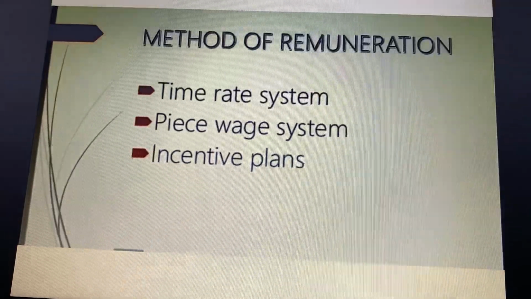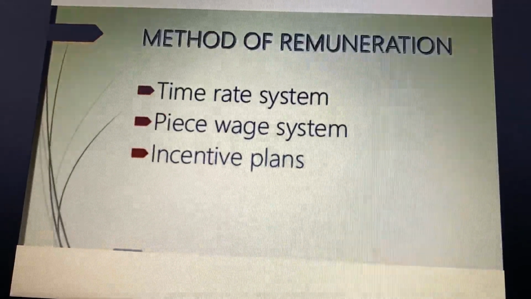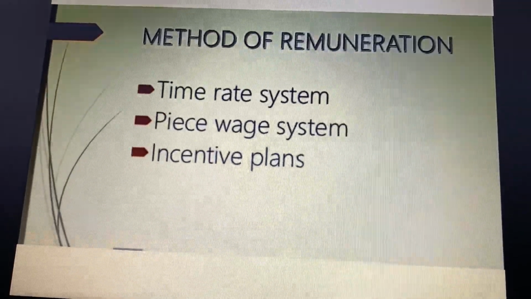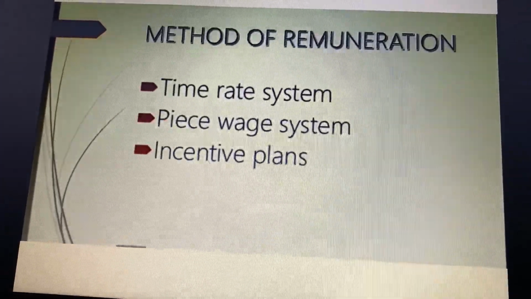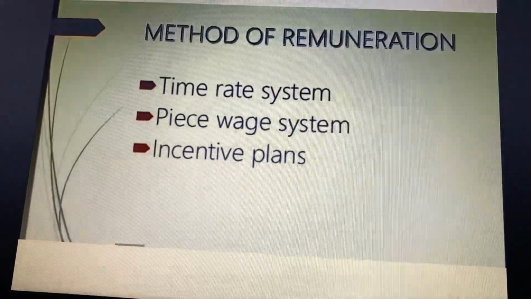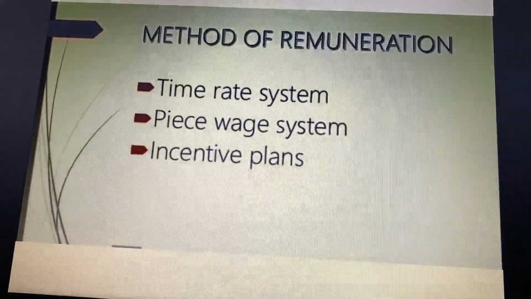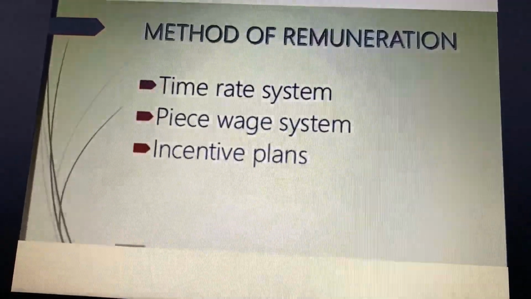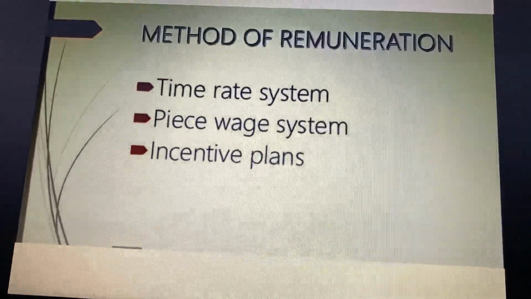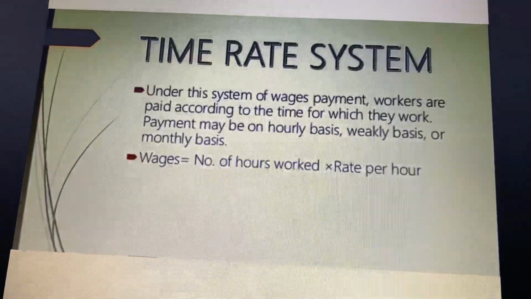Right? Second is the piece wage system. Under this system of wage payment, a fixed rate is paid for each unit produced, job completed or an operation performed. Thus, payment is made according to the quantity of work done and no consideration is given to the time taken by the workers to perform the work.